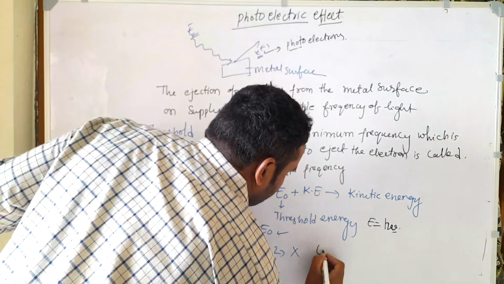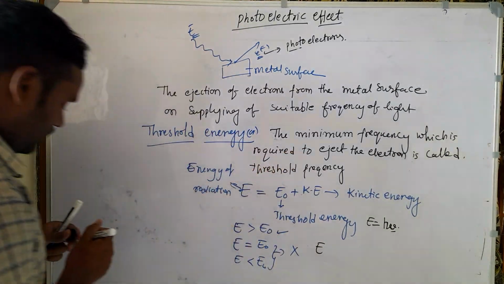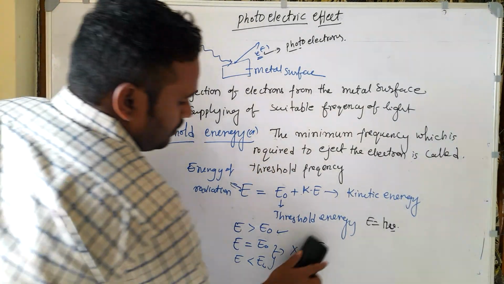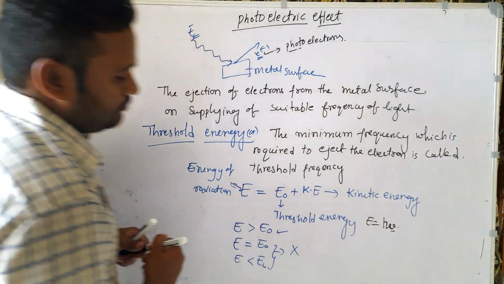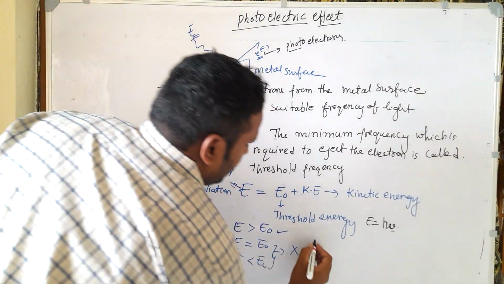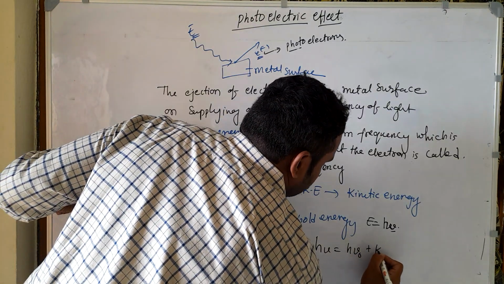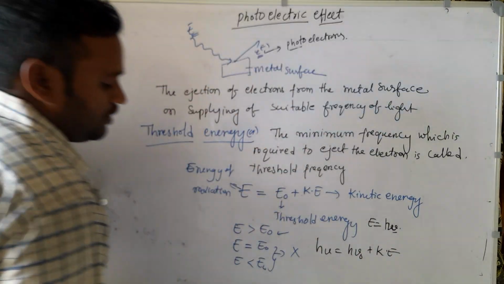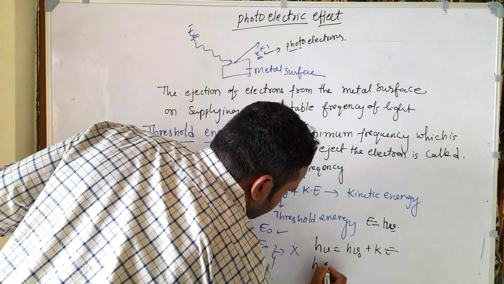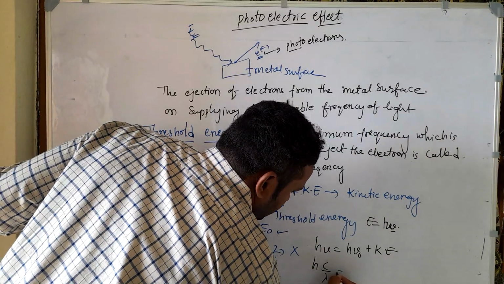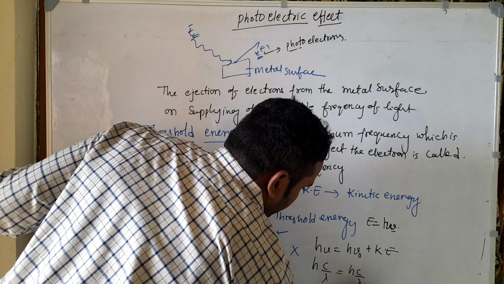So h nu is equal to h nu naught plus Ke. Here nu is equal to c by lambda, so hc by lambda is equal to hc by lambda naught